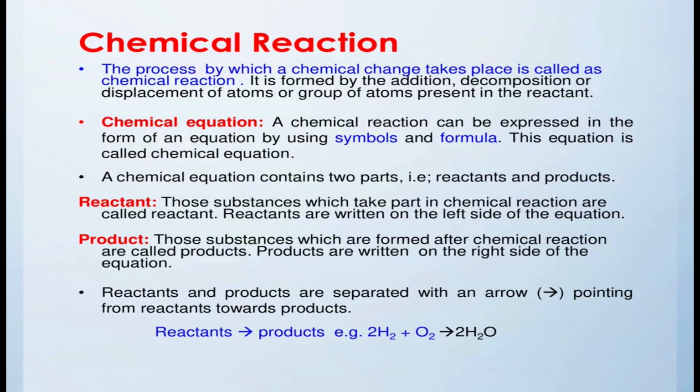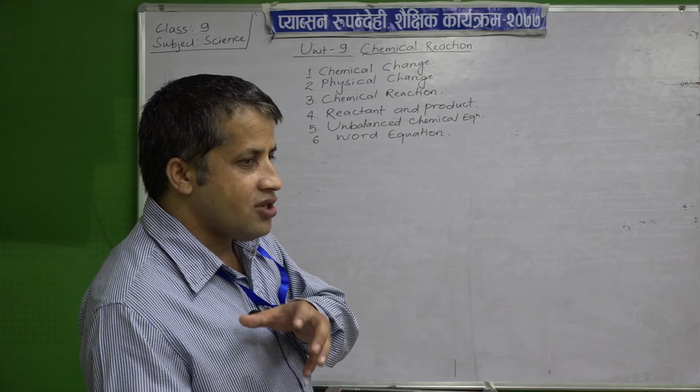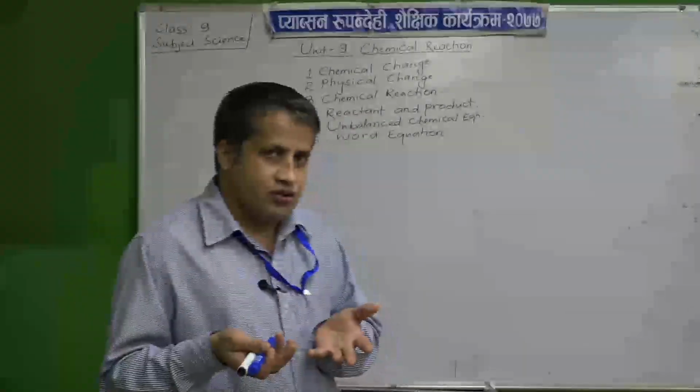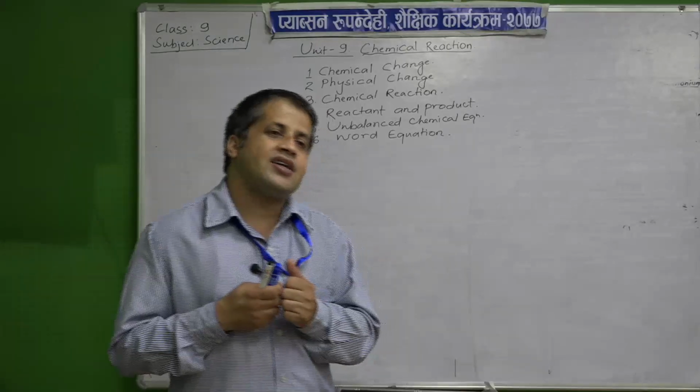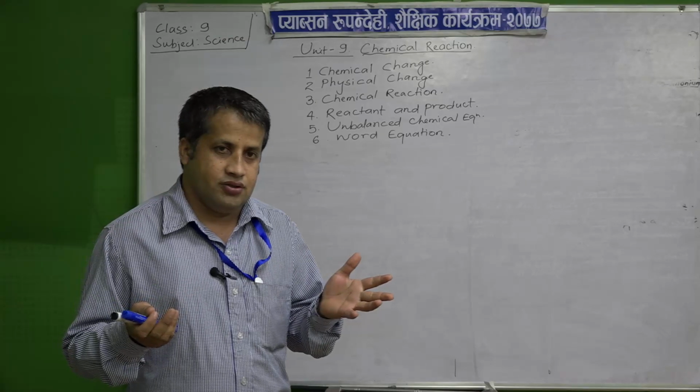Now, a chemical reaction can occur by addition, we can add some substances. For example, when you make tea, what do you do? Water is added with tea leaves, you add sugar, so addition is there, as well as decomposition. Sometimes one substance is decomposed and many substances are formed, that is known as decomposition.